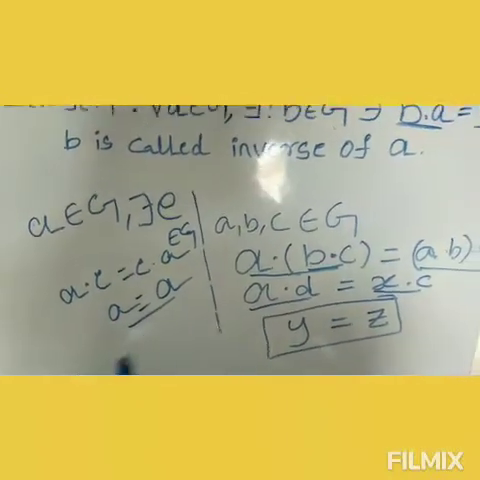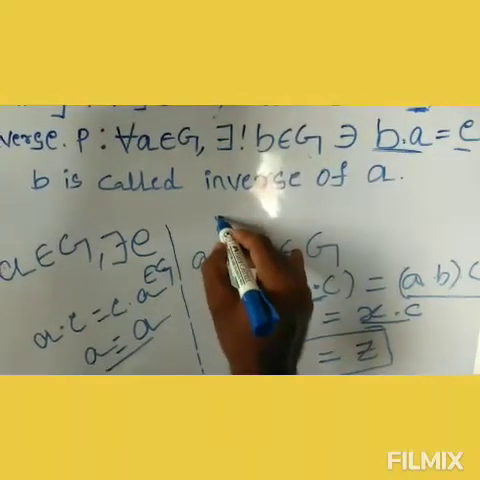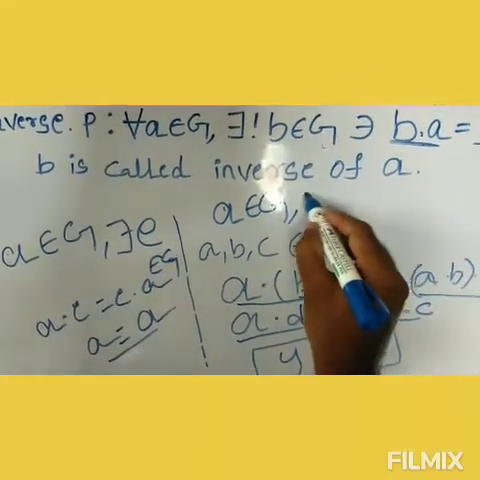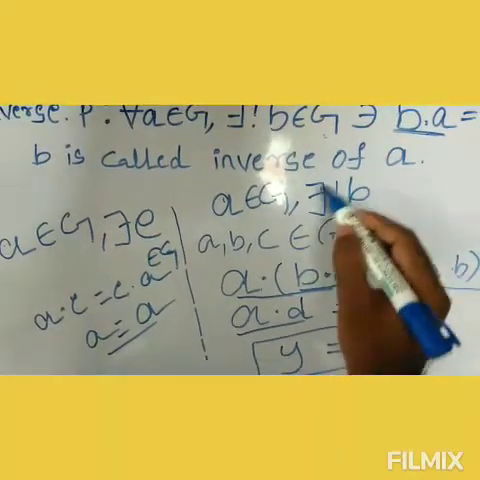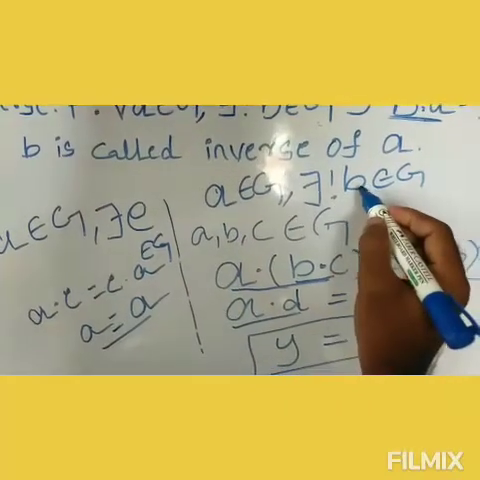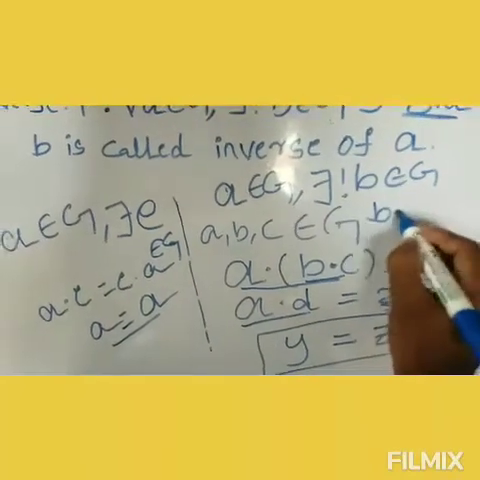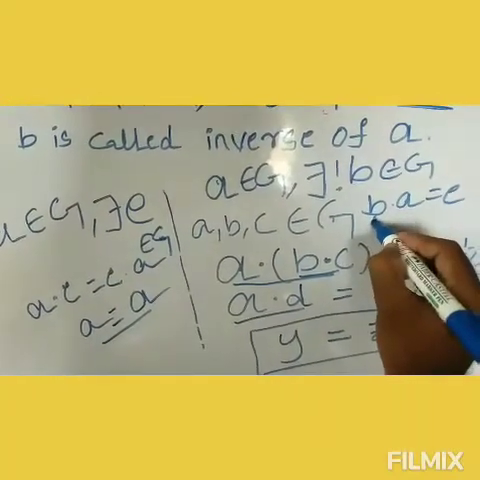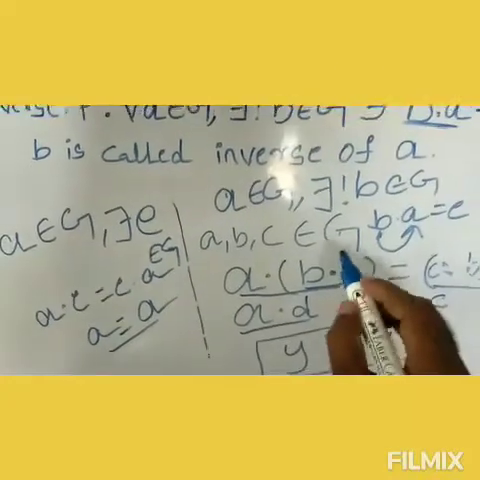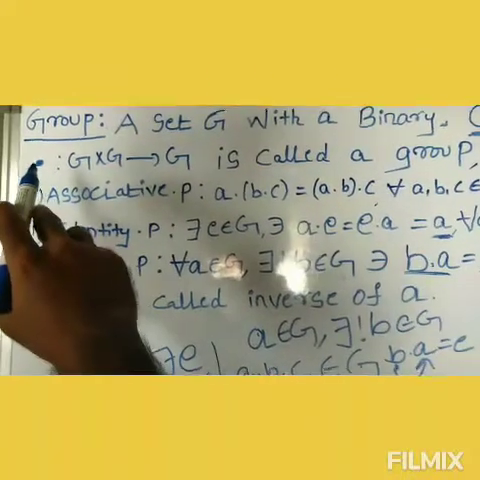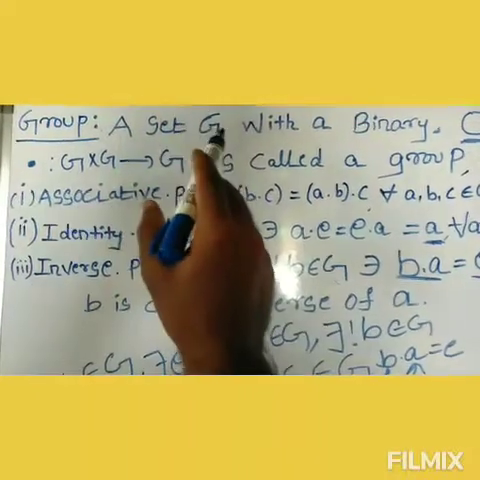What is the inverse property? Inverse property means I take every element a belonging to G, there exists a unique element b belonging to G. So I operate a with b, and I get the identity element. Then we say that b is the inverse element of a. So these are the three properties. Any set satisfying these three properties with respect to this binary operation, then we say that G is a group.